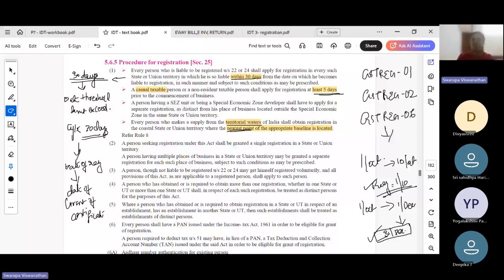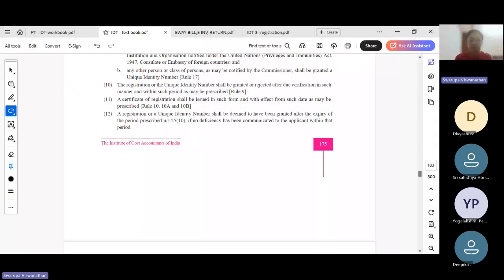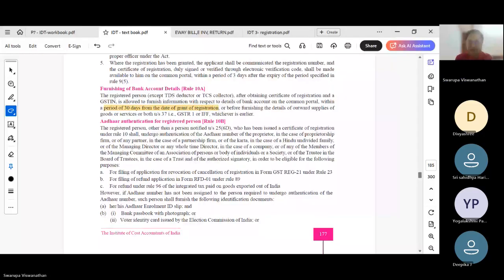And if you are providing any supply from territorial water to the nearest base point, whichever is the state or union territory nearest to that territorial waters, there we need to take a registration. Okay. Then bank account details have to be furnished within 30 days.